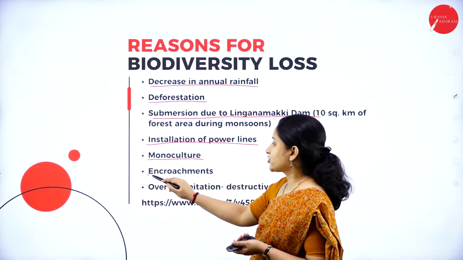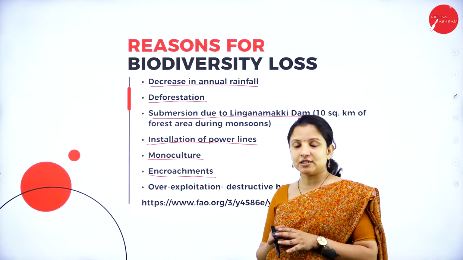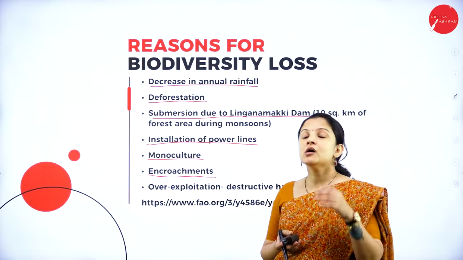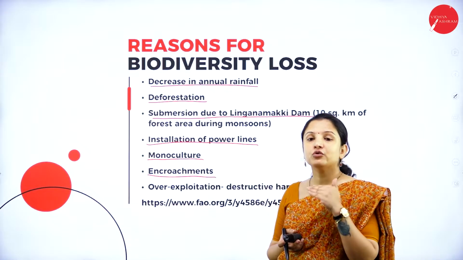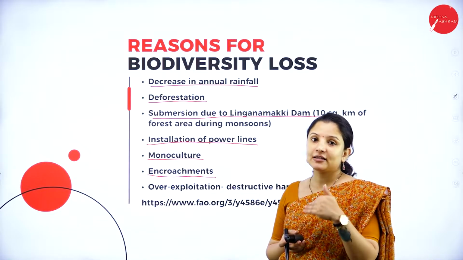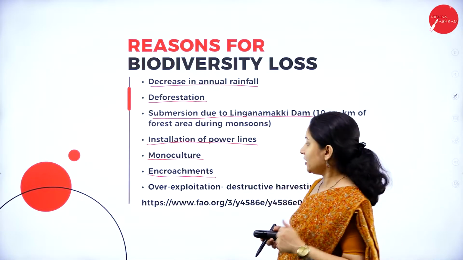Next is encroachment. People started to encroach, especially the contractors. They persuaded the farmers having land to encroach or to illegally expand their lands into the forest, so that the medicinal plants can be grown.